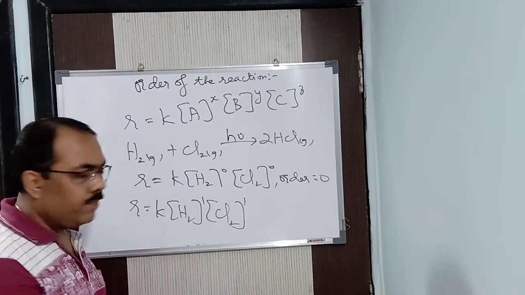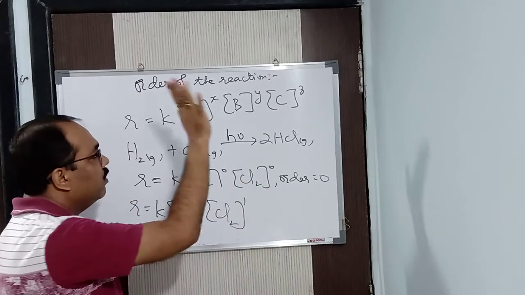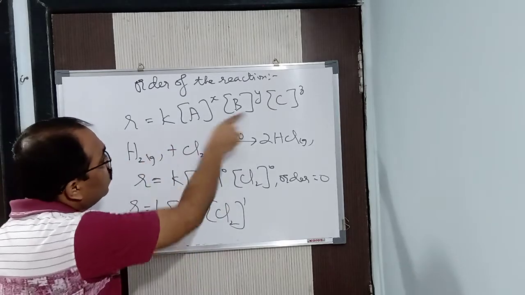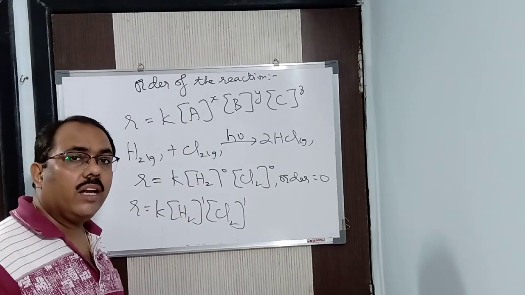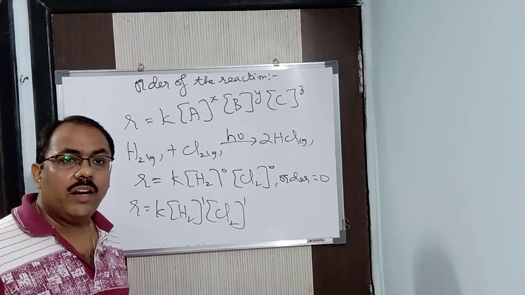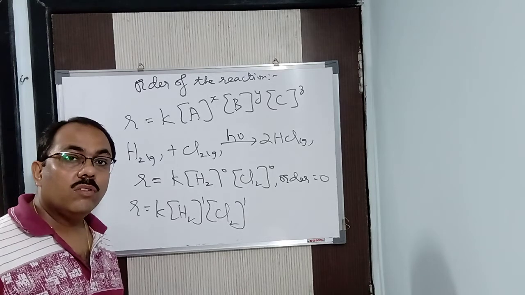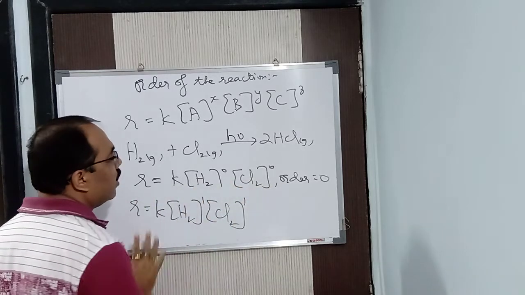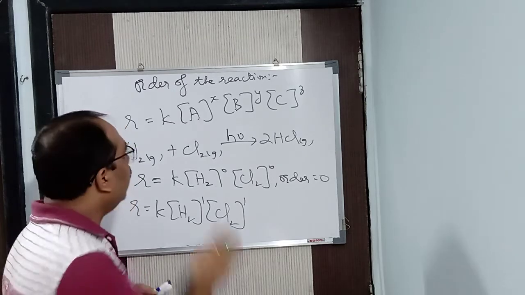Suppose you don't know, let us say. Then this will be given to you. R is equal to this will be given to you. Just add the power and find it out. Now you will say, sir, here also you said rate law. Yes, this is also the rate law. Now this rate law may be experimentally calculated or theoretically calculated. But if it is written that R is equal to K into this, that means it is a rate equation or the rate law. But here I am not sure about it.